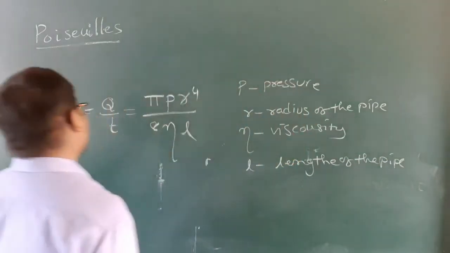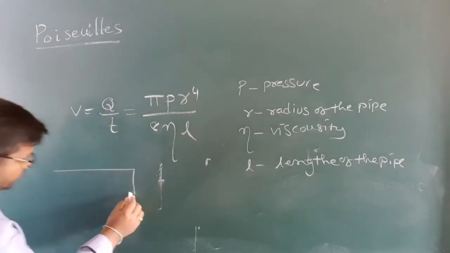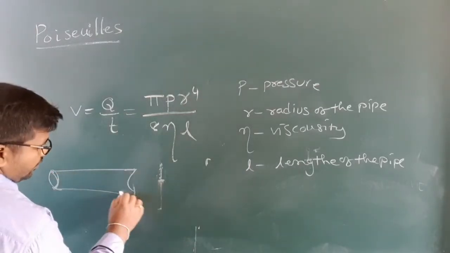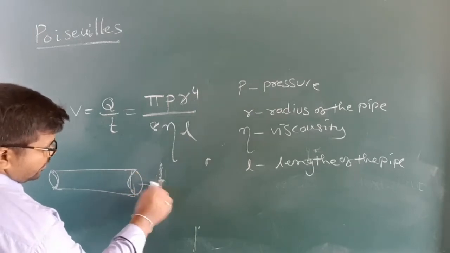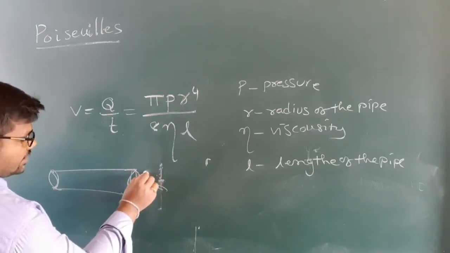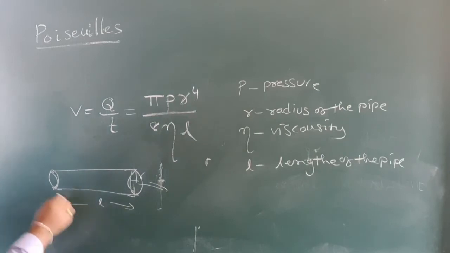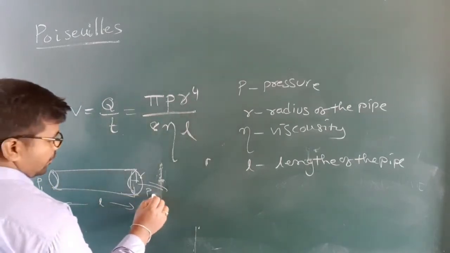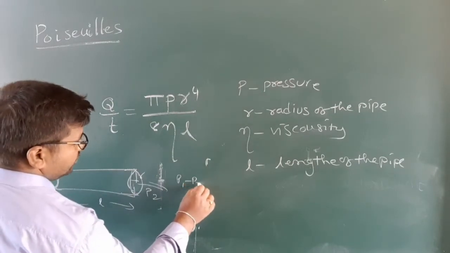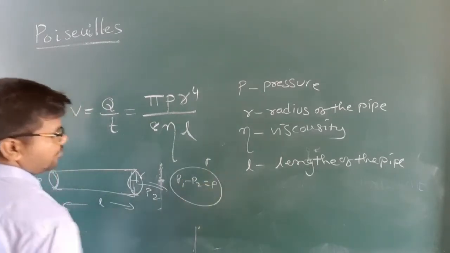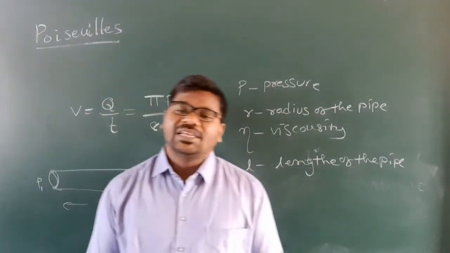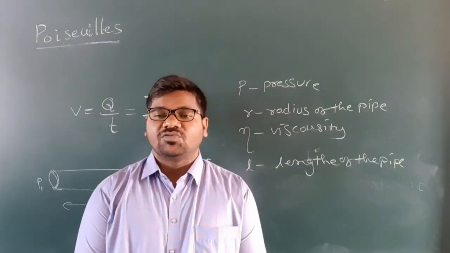Understand, my children? So consider a pipe with liquid flowing out. Here the radius is r, the length is L, and the pressure difference is P, where P1 minus P2 is equal to P. This is Poiseuille's formula.